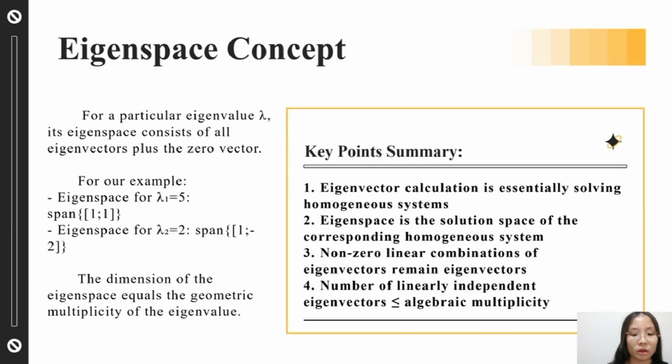For a particular eigenvalue lambda, its eigenspace consists of all its eigenvectors plus the zero vector. For our example, the eigenspace for lambda 1 equals 5 is the span of 1, 1. The eigenspace for lambda 2 equals 2 is the span of 1, minus 2. The dimension of the eigenspace equals the geometric multiplicity of the eigenvalue. Now, a key point summary of the eigenvector calculation.